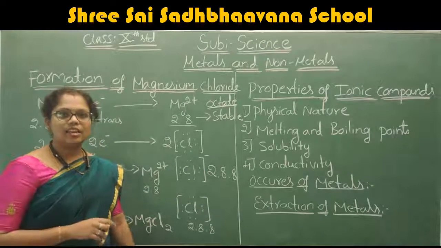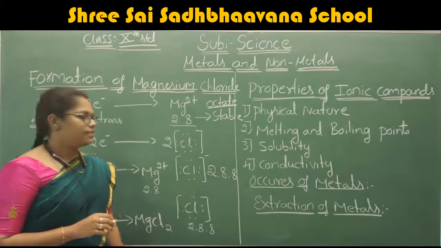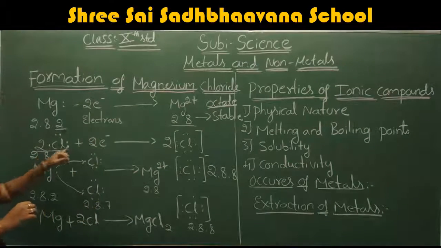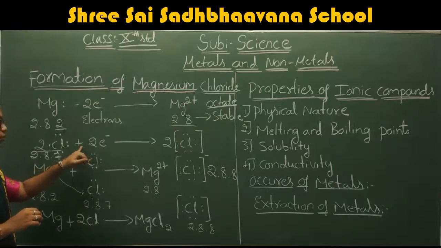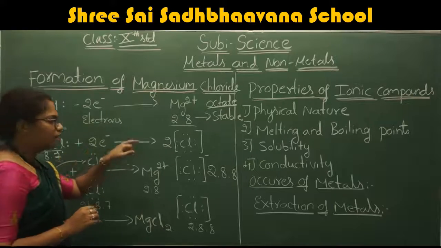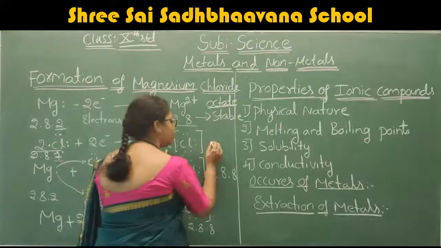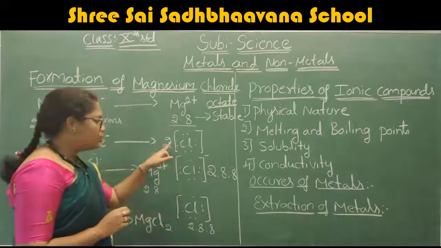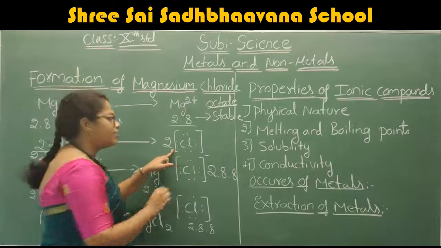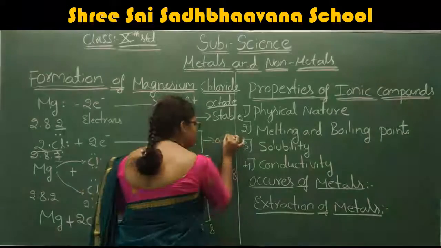Is that the stable electronic configuration? Yes. Therefore, after the addition of the electron, the chlorine also attains the octet configuration.